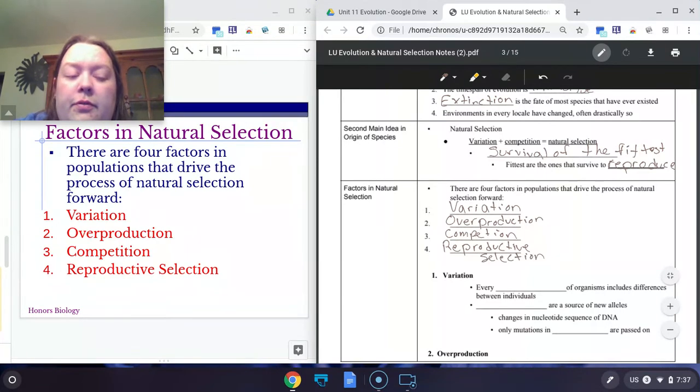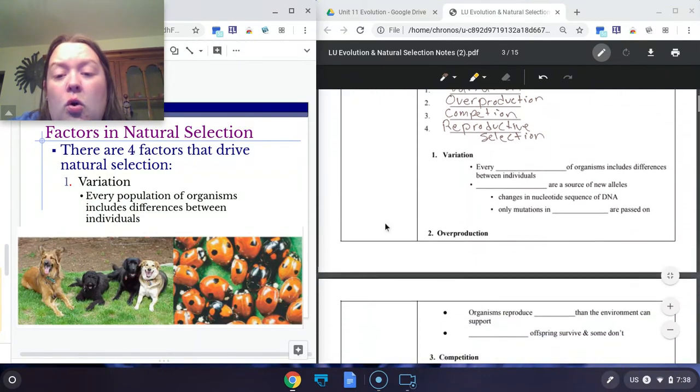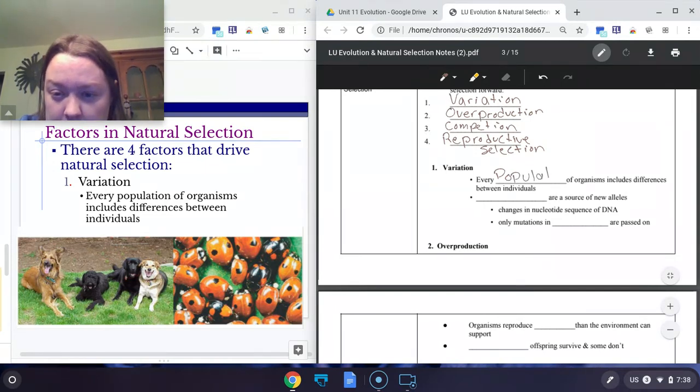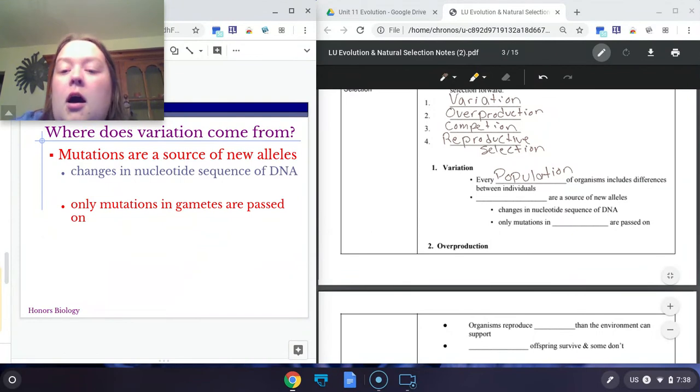So starting off with variation. Variation means that all organisms within a species are different. So every population has differences amongst its organisms. Therefore, all organisms aren't the same. Some have more beneficial traits than others. So every population has differences. There's diversity.